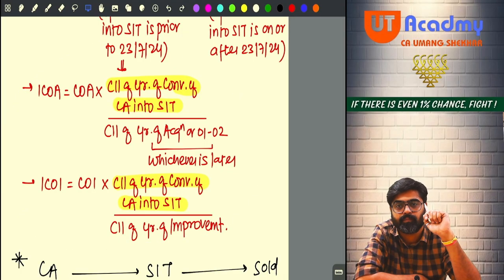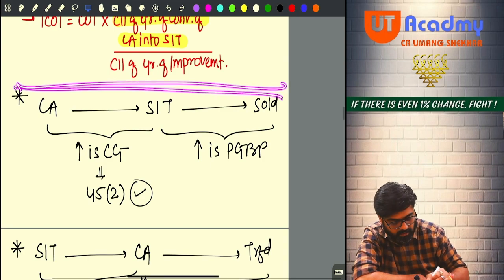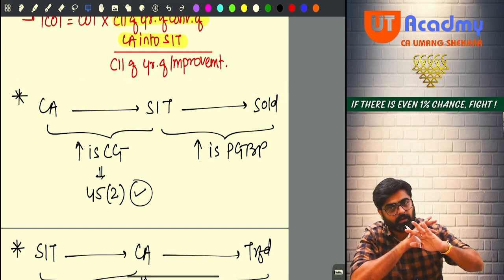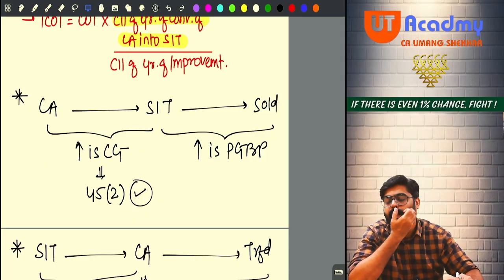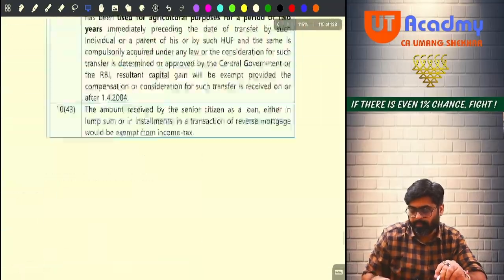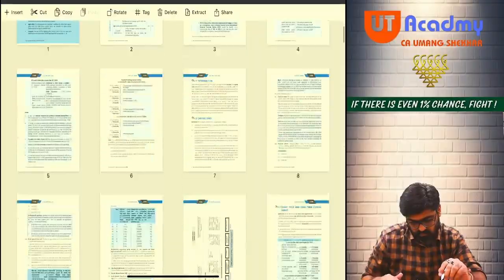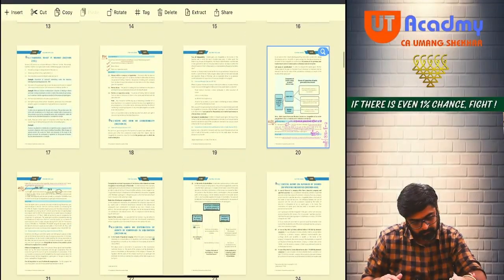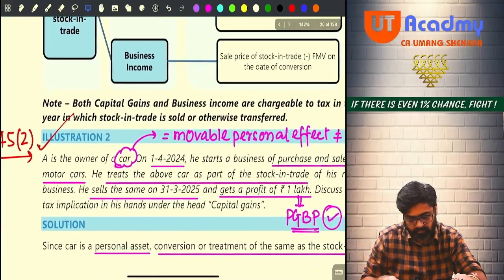Hello sir. Everyone understood? Okay. Now this part we are going to do later. We are completely ready to solve all the questions now. Okay, come to the ICAI study material. Illustration number 2.